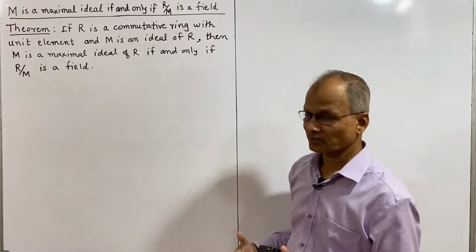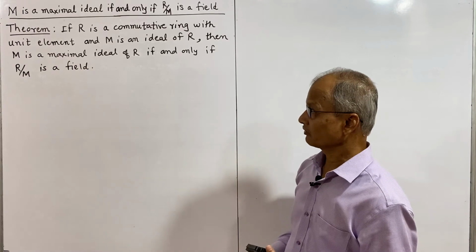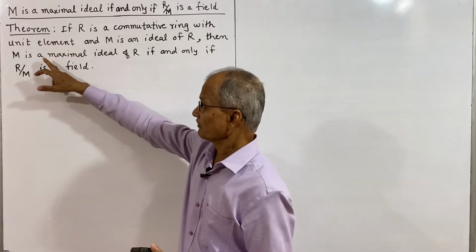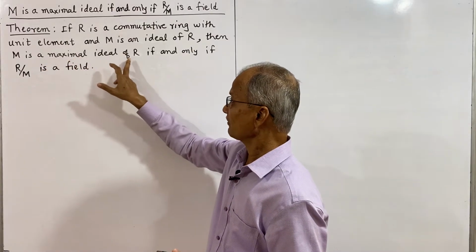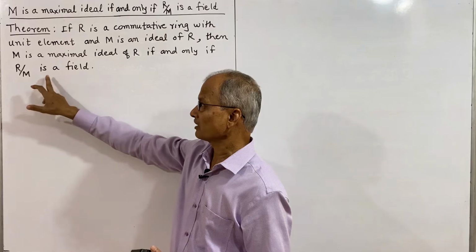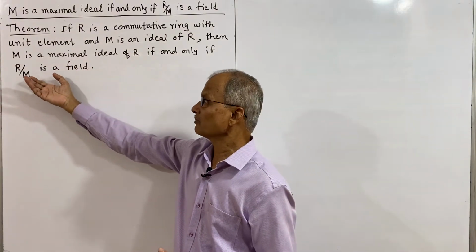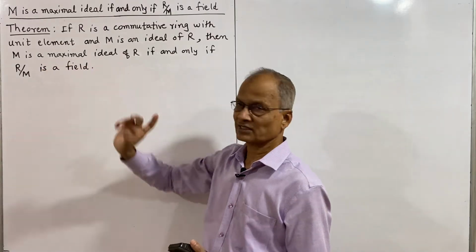The statement is about a necessary and sufficient condition, and there will be two parts we shall prove. That means if M is a maximal ideal of R, then R by M is a field, and conversely if R by M is a field, then M is a maximal ideal.